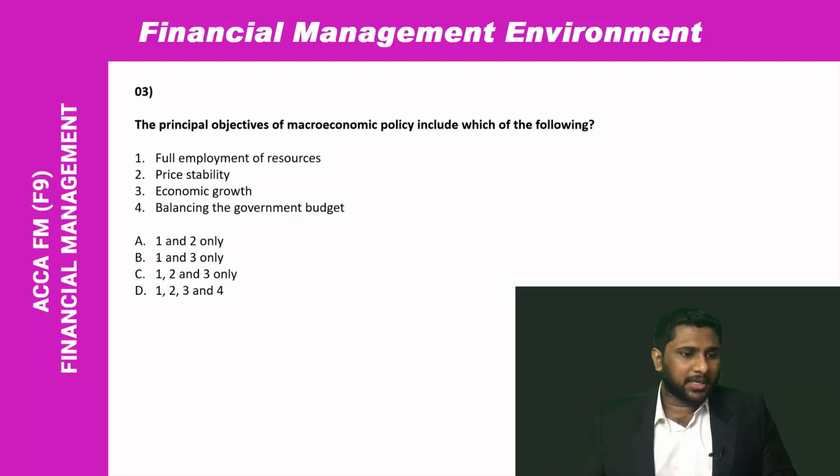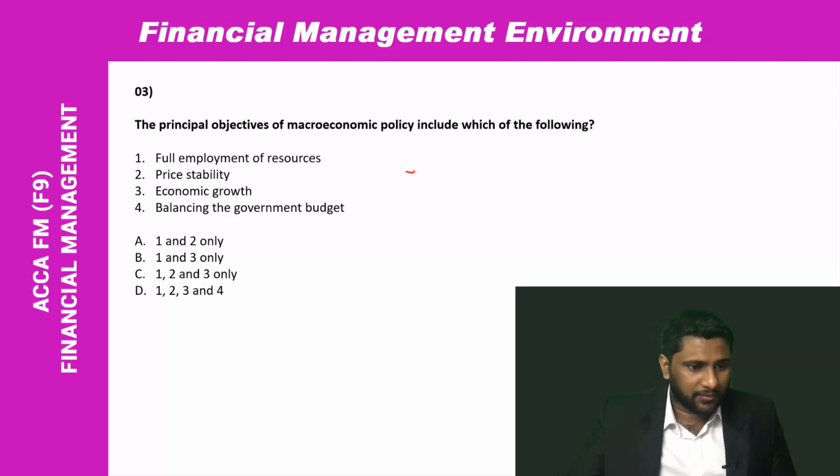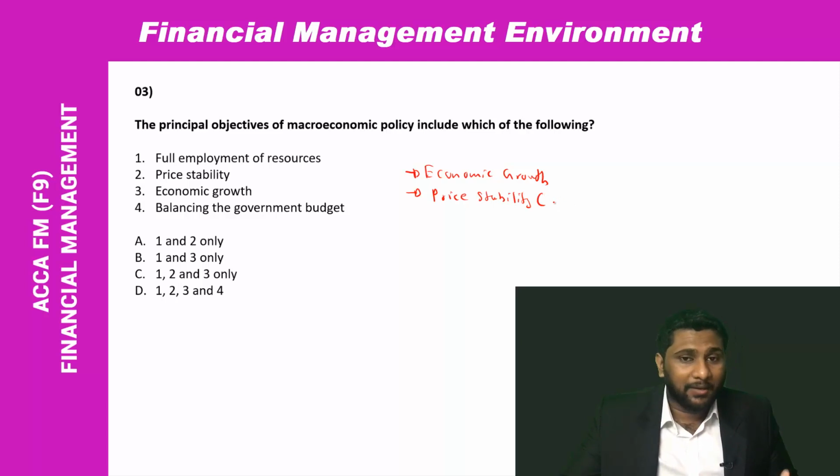The principal objectives of macroeconomic policy include which of the following? So macroeconomic objectives, you have first one is economic growth, and you have price stability. If not, we can name it as stable inflation, appropriate level of inflation.